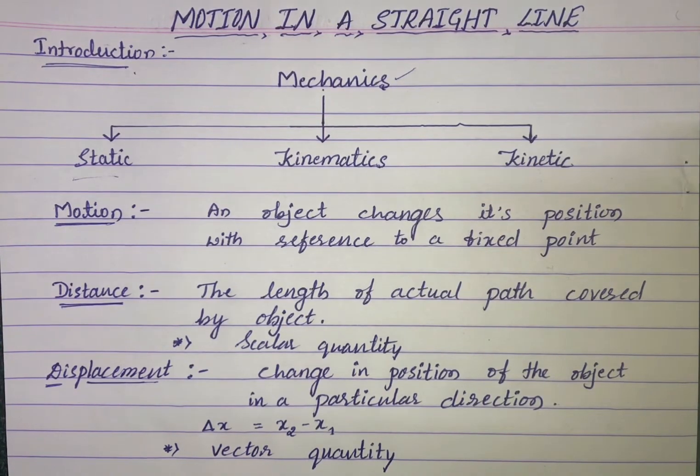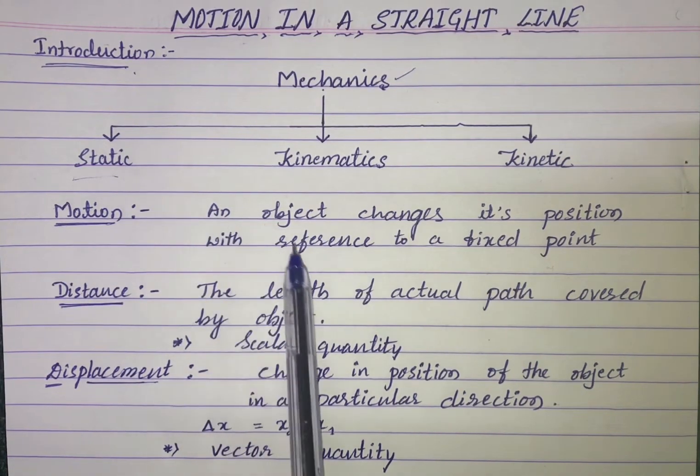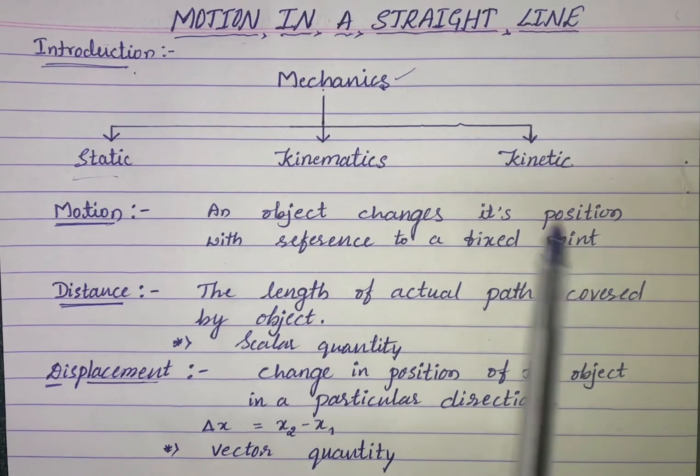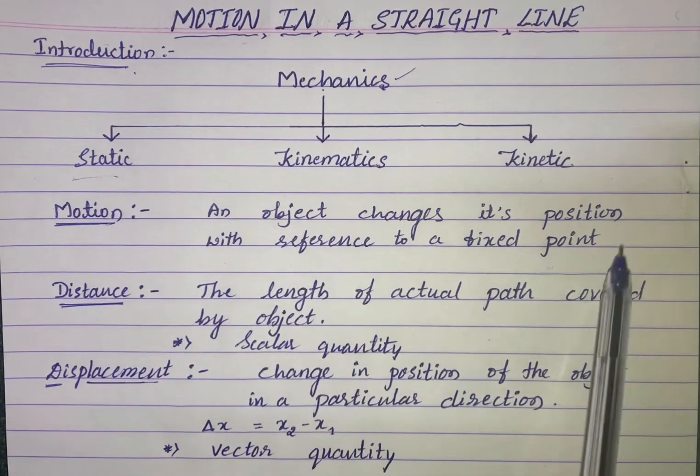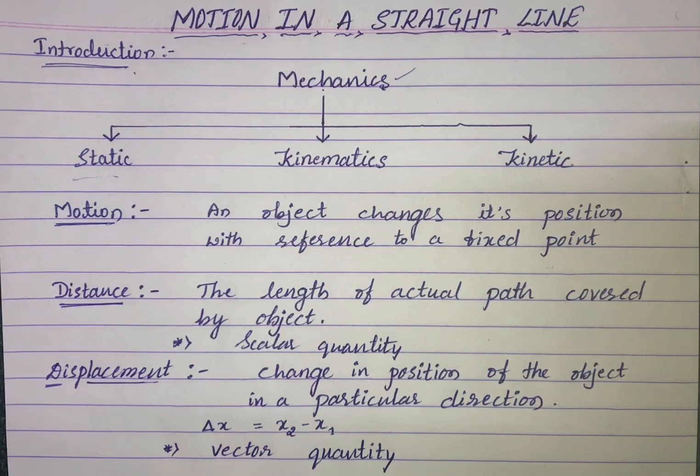Now start with the motion. Motion is nothing but an object changes its position with reference to a fixed point. That is nothing but motion. This motion is classified into three types. One is one dimensional motion, second is two dimensional motion, and third is three dimensional motion. Let us discuss one by one.